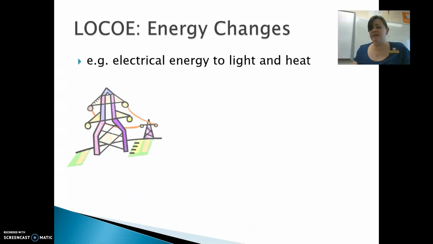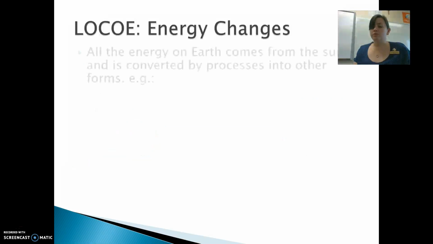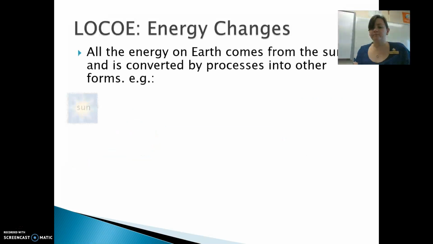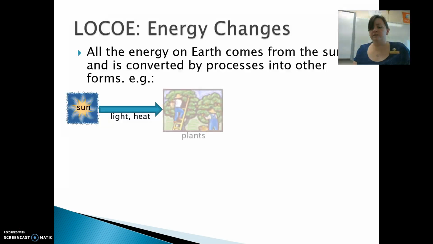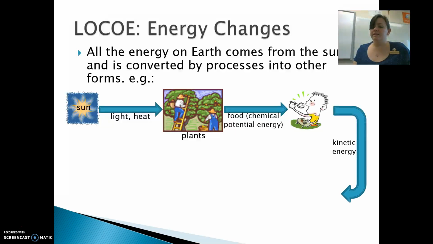Electrical energy to light energy: we've got our power lines coming in, that's electrical energy, and when we connect up a globe to it, we can produce light energy. Then there's our sun producing energy, the plant undergoes photosynthesis, and then somebody eats it and gets energy to do all types of different things.